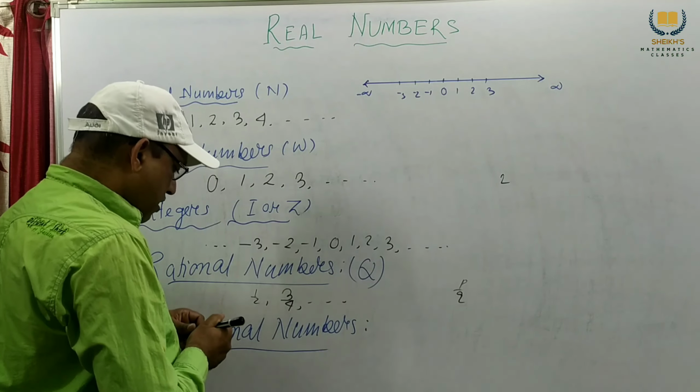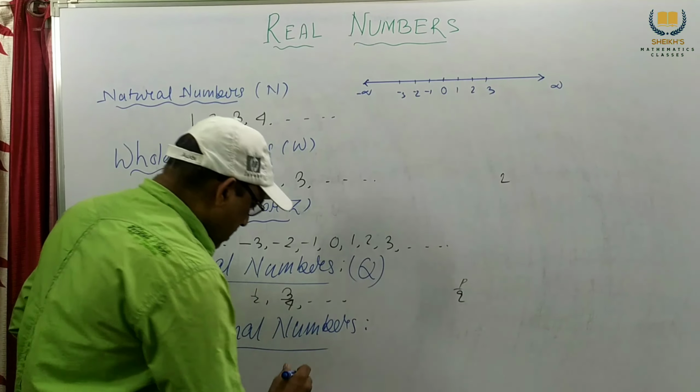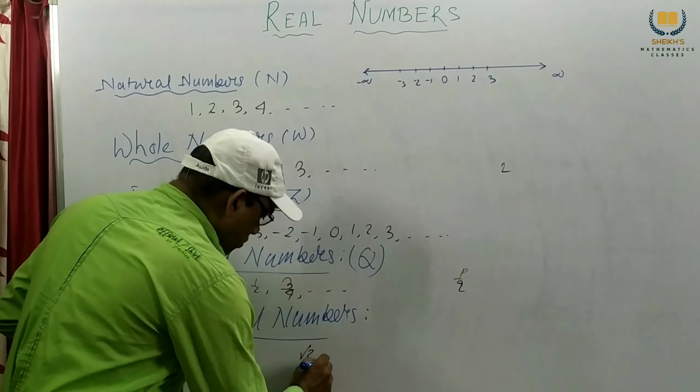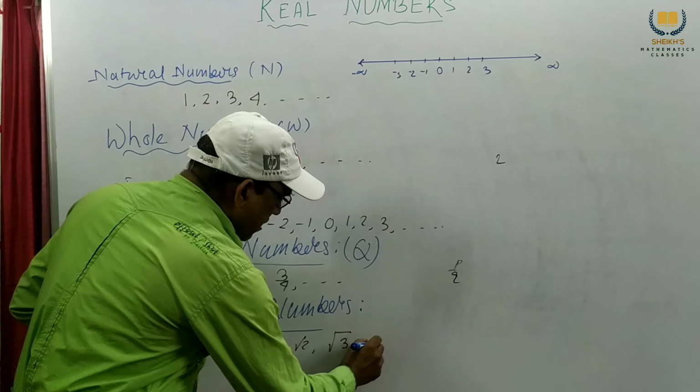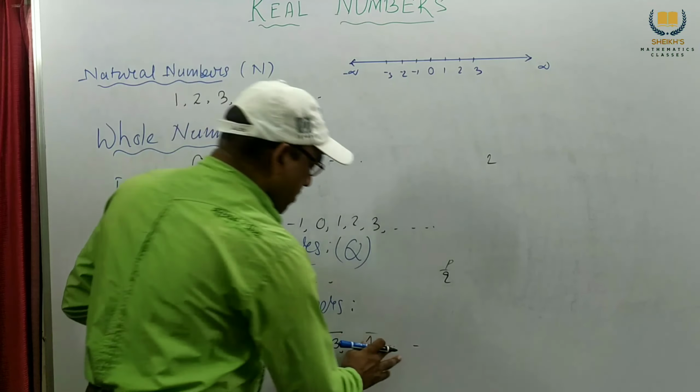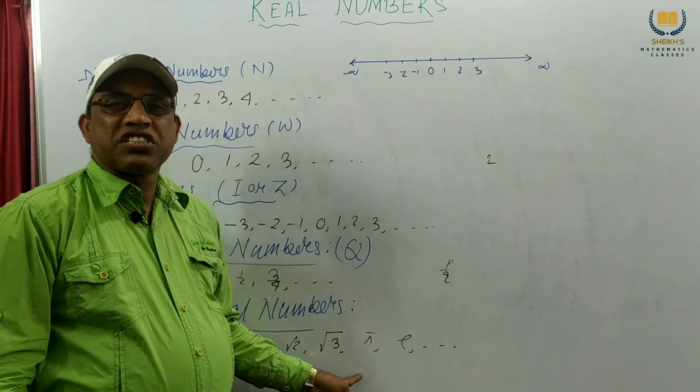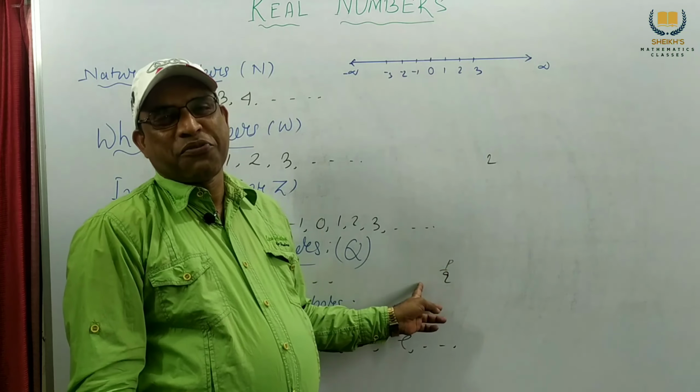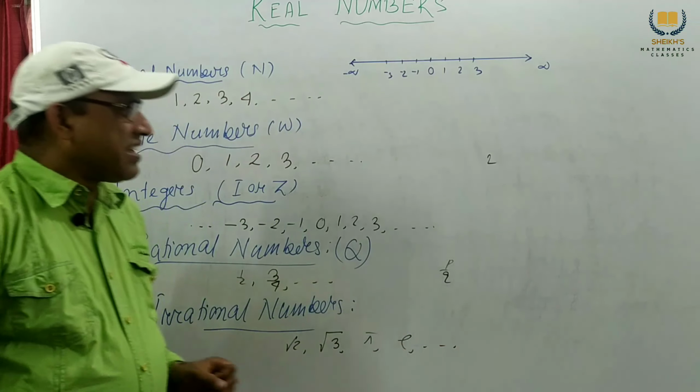Suppose we consider √2, √3, pi, e, these are irrational numbers. We can't express these numbers in the form of p by q.